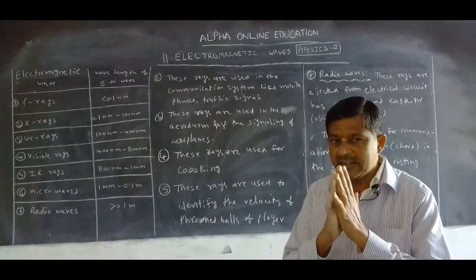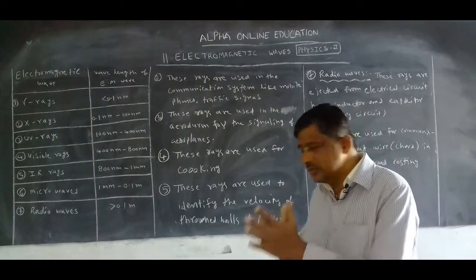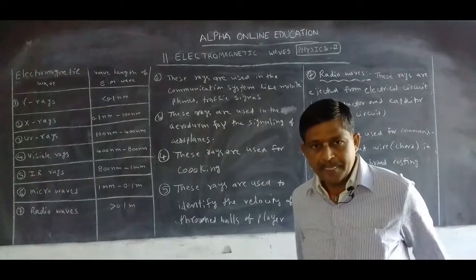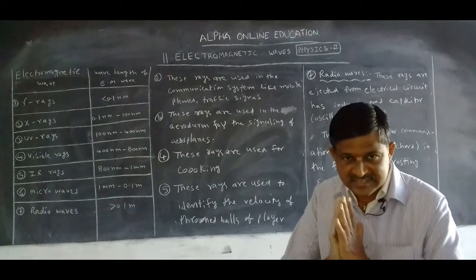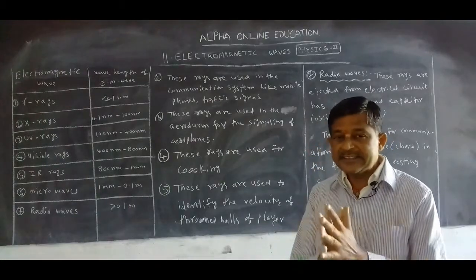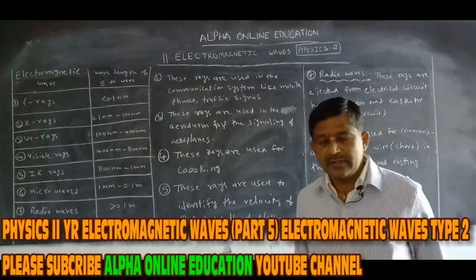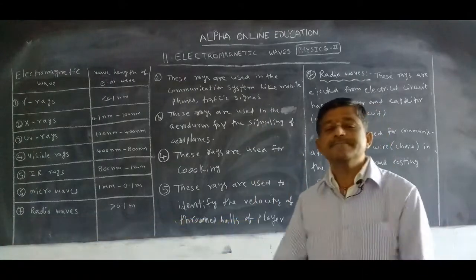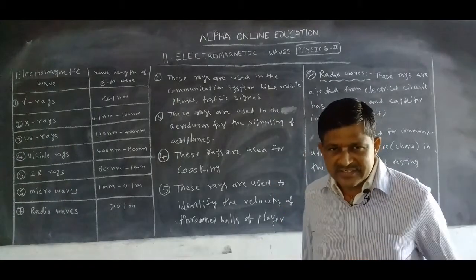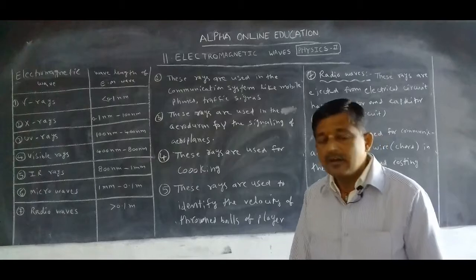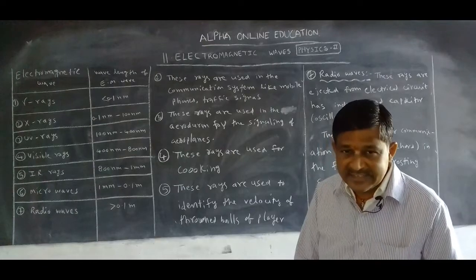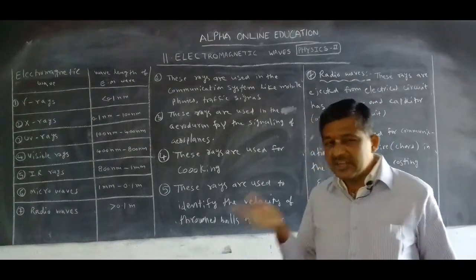But all the rays, from gamma rays to radio waves, the velocity is the same. That velocity is 3 x 10^8 meter per second. All the rays are not deviated in electric field and magnetic field. Okay, this is important. From gamma rays to radio waves, once again the velocity is the same. All these rays are called radiation also.